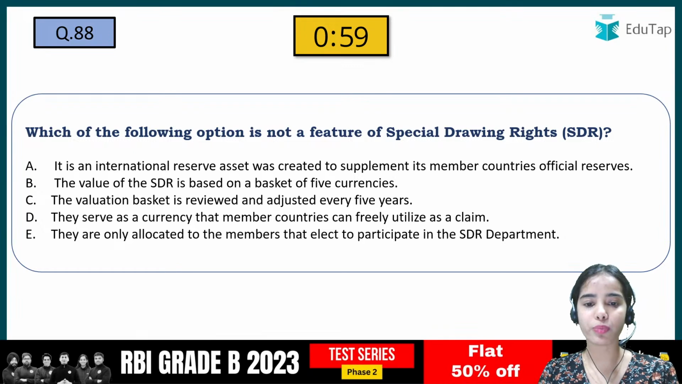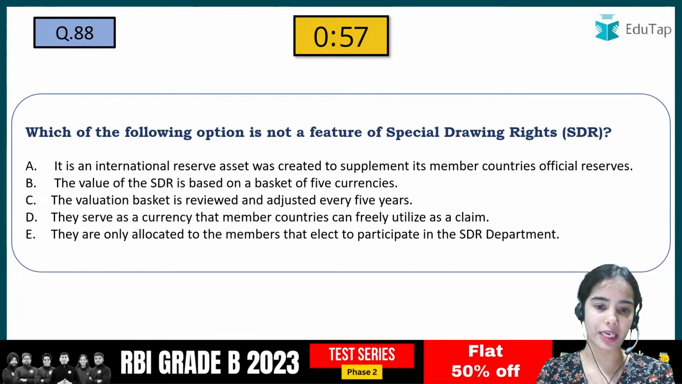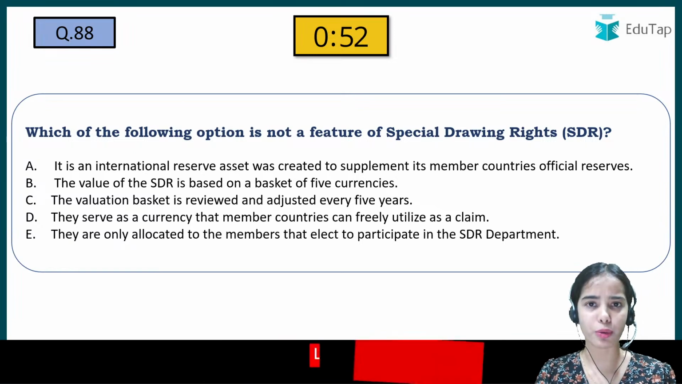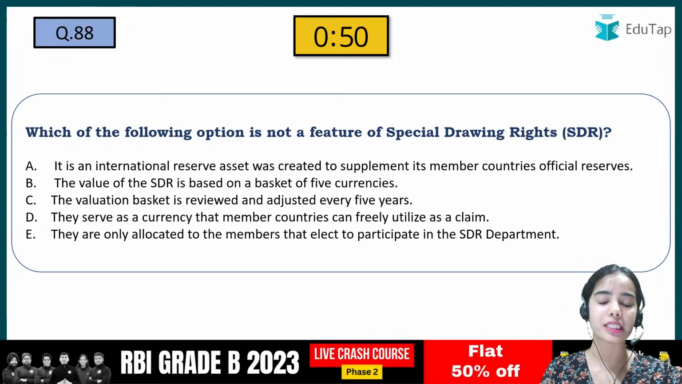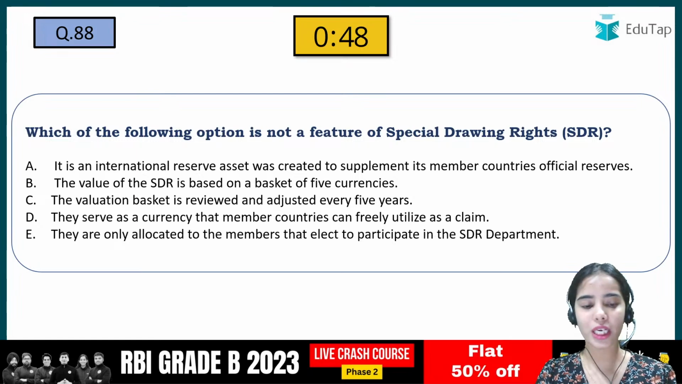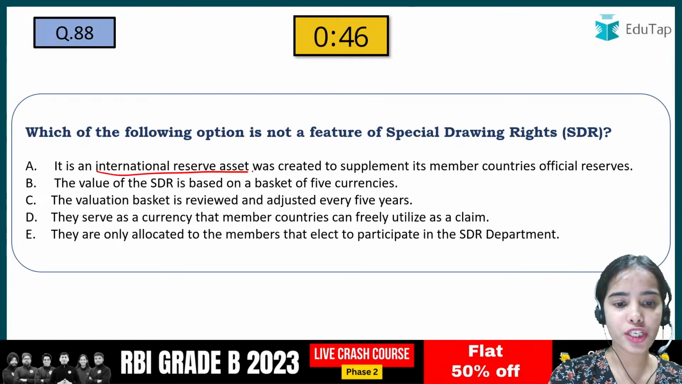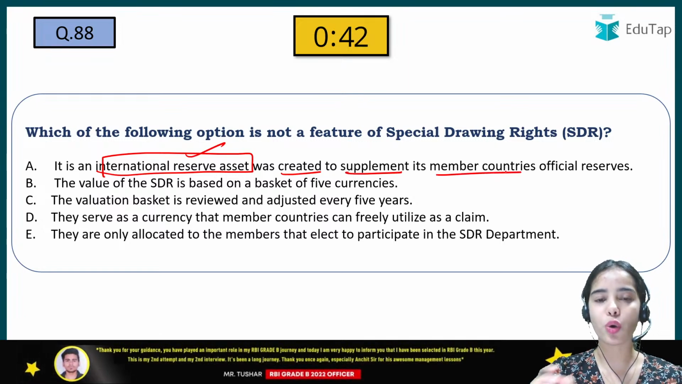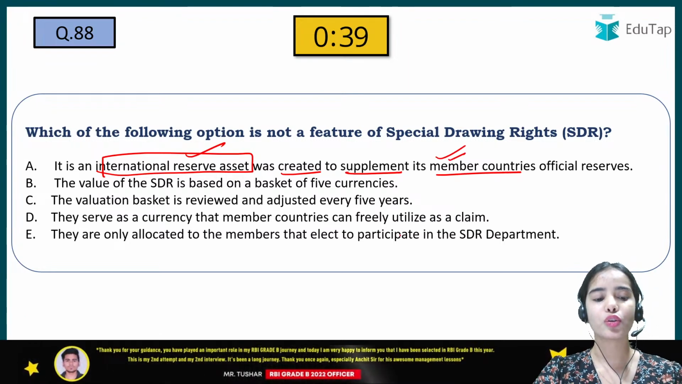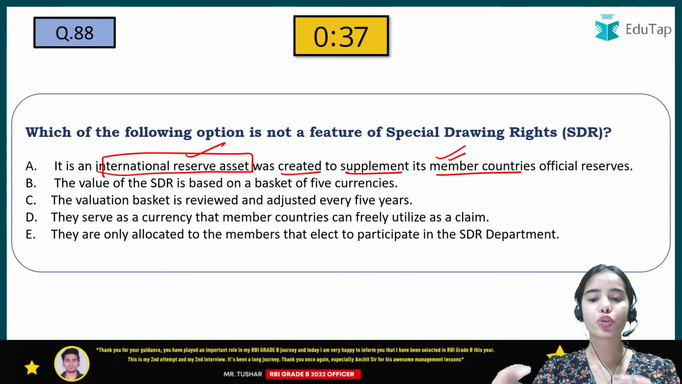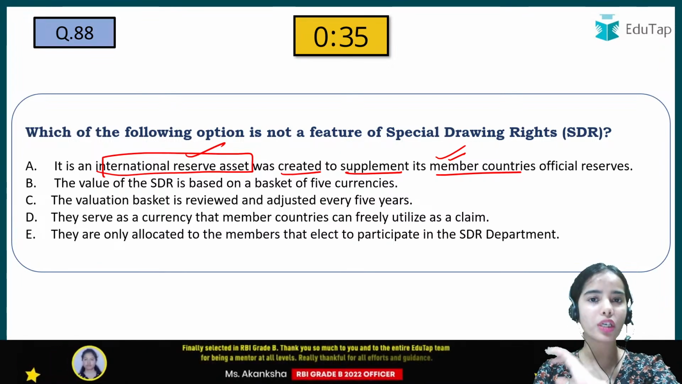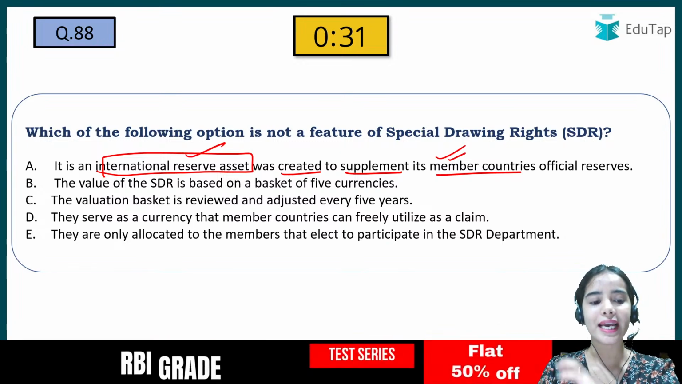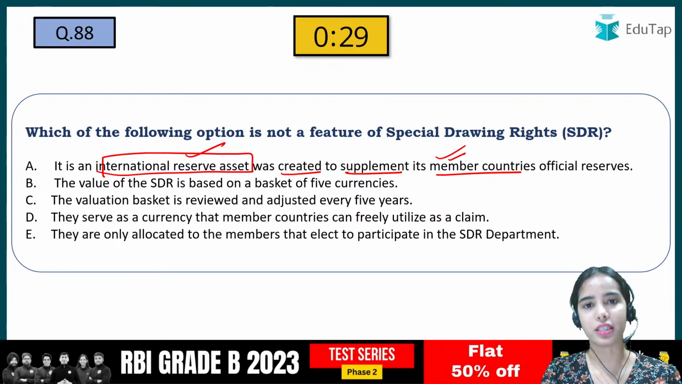Which of the following options is not a feature of Special Drawing Rights? So I have told you that we will discuss 2-3 questions on SDR, so you are very clear about this. And this is the last question where we will discuss everything about the SDR, all the important details. So it is an international reserve asset. That is correct. Created to supplement its member countries' official reserves. That is correct. So all the countries have reserves. To supplement those reserves, not like a huge amount of gold or foreign currencies, other than that, SDR can also be utilized for the reserves.